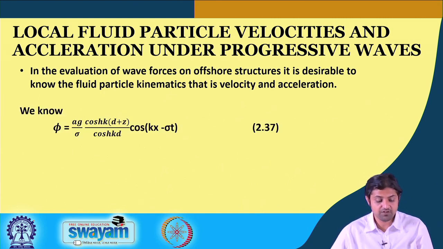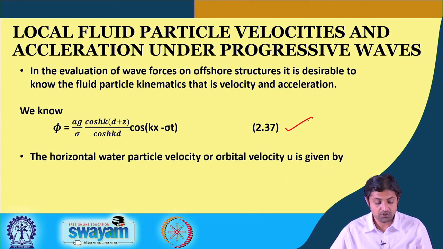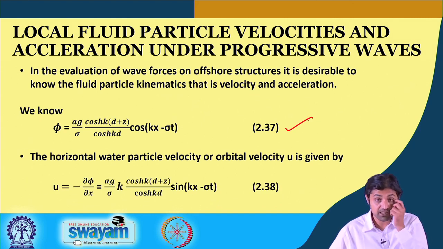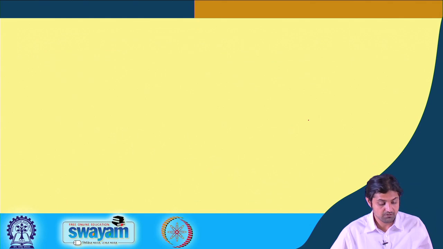We know that phi is equal to Ag by sigma; this we have derived. The horizontal particle velocity, or the orbital velocity u, is given by minus del phi by del x, the definition of velocity potential. So we get Ag by sigma k into cos h k (d plus z) by cos h k d into sin (k x minus sigma t).